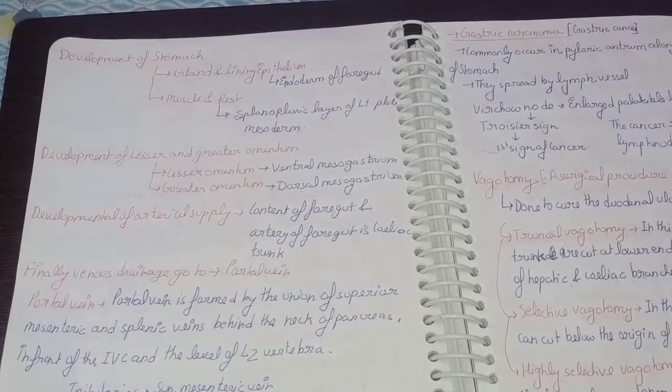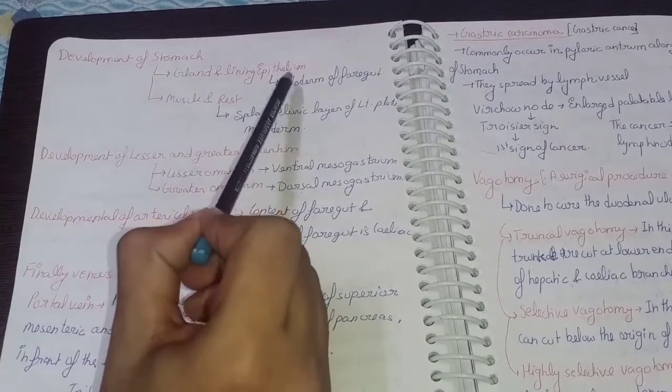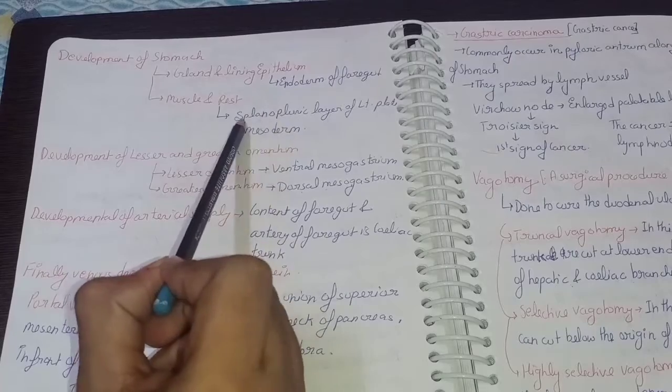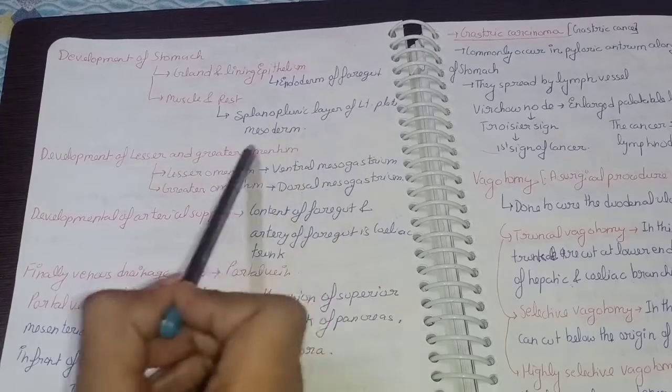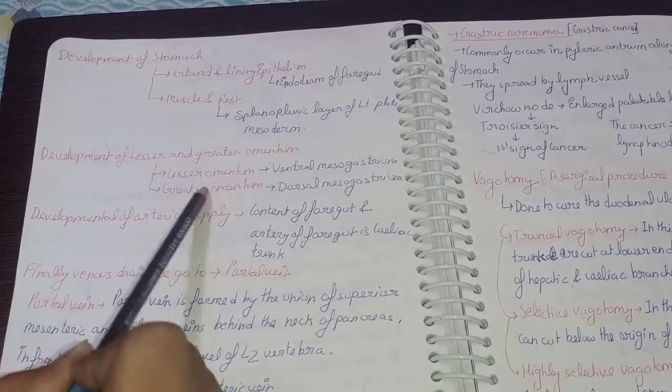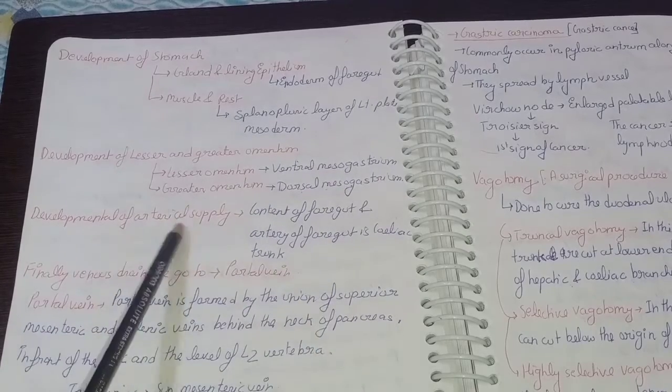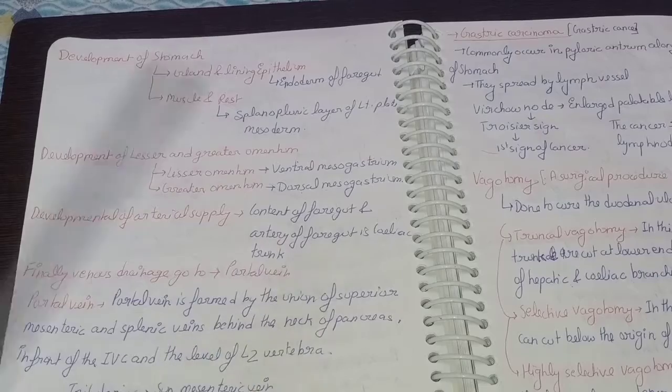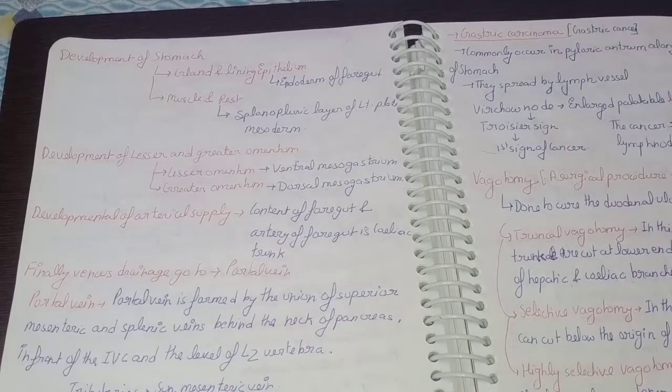Now I will talk about the development of the stomach. Glands and lining epithelium develop from the endoderm of the foregut, and the muscle rest from the splanchnopleuric layer of the lateral plate mesoderm. Now development of lesser and greater omentum: the lesser omentum from the ventral mesogastrium, the greater omentum from the dorsal mesogastrium. The arterial supply will be that of the foregut, and the artery of the foregut is the celiac trunk. Finally, venous drainage goes to the portal vein.